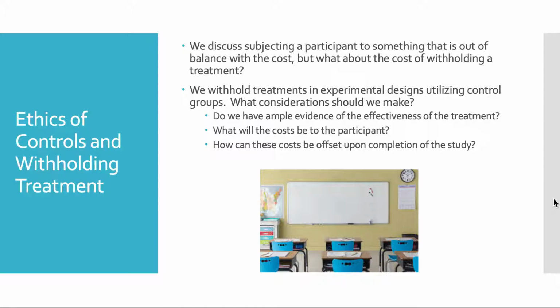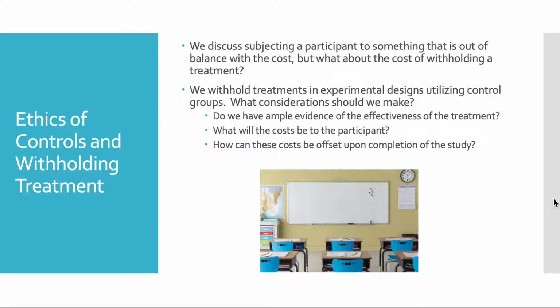So that is our first one. Do we have ample evidence of the effectiveness of the treatment? We don't. We have suspicions that it'll probably work based on prior research, but we don't have enough evidence in this particular situation to say that we're sure it'll work. Therefore, we feel that we need to justifiably do some research in this particular area, and that research is going to teach us something new about this. It's not going to tell us something that we already know. So it should be with a group that maybe it hasn't been studied with before. Maybe we've made some changes to it and we want to study it.